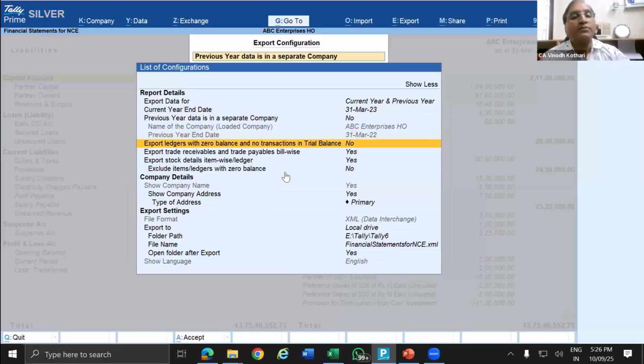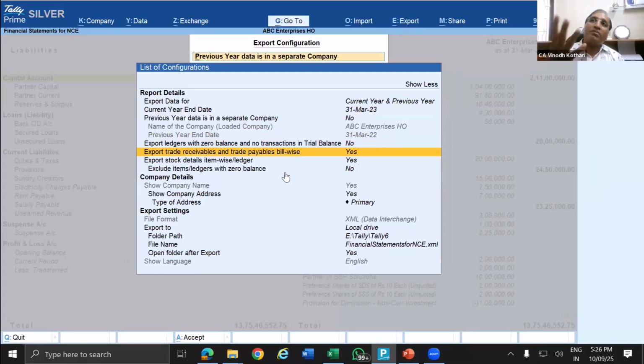Now whether you want to export ledgers with zero balance and no transaction, no, don't give. Yes, if you want, you can give. I don't know what the purpose is, but that option is also provided. Export trade receivables and payables bill wise. Yes, I want to provide. If you are sure that the bill wise breakup is not correct and you don't want to provide, then you can give no also.